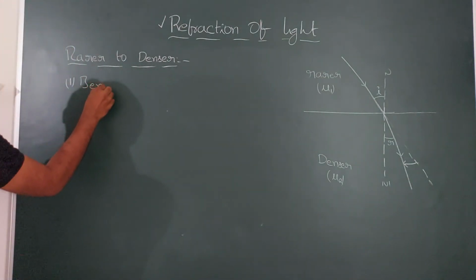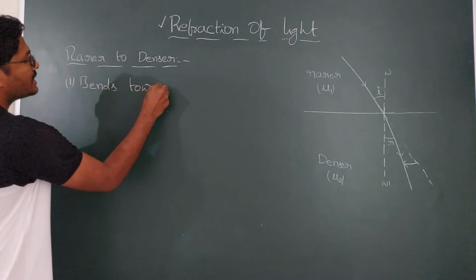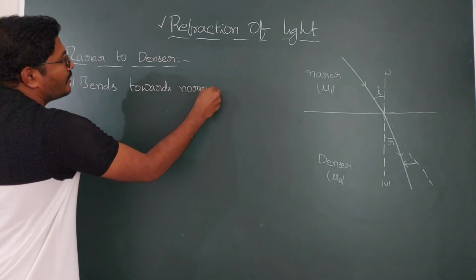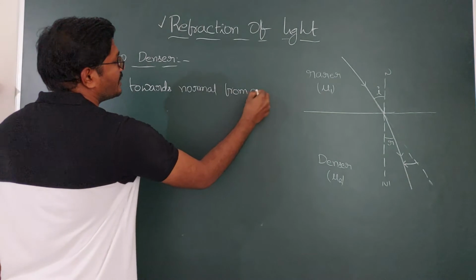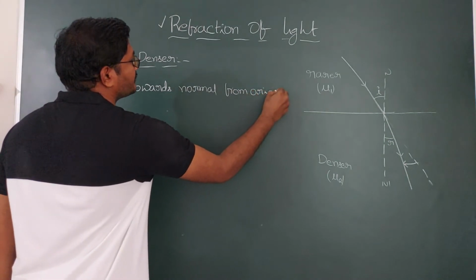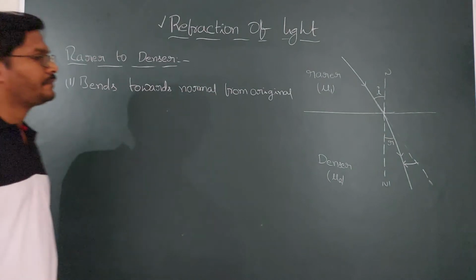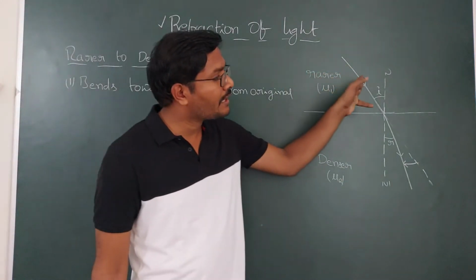Bends towards normal. From where? From the original direction. Bends towards normal from the original ray. And next, what happens to the velocity when the light is traveling from rarer to denser?